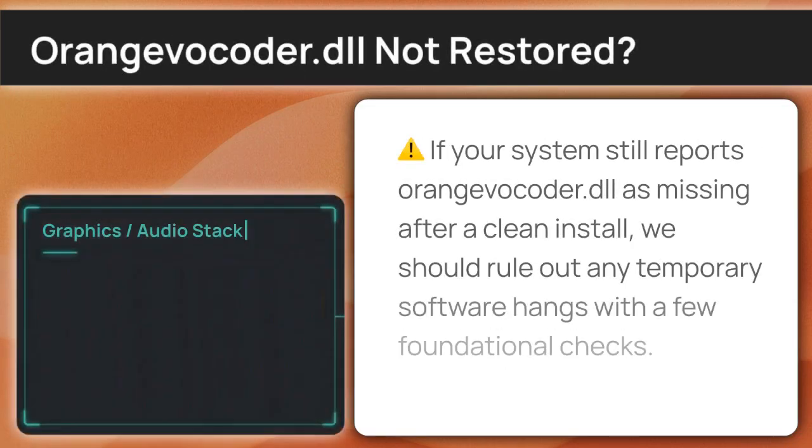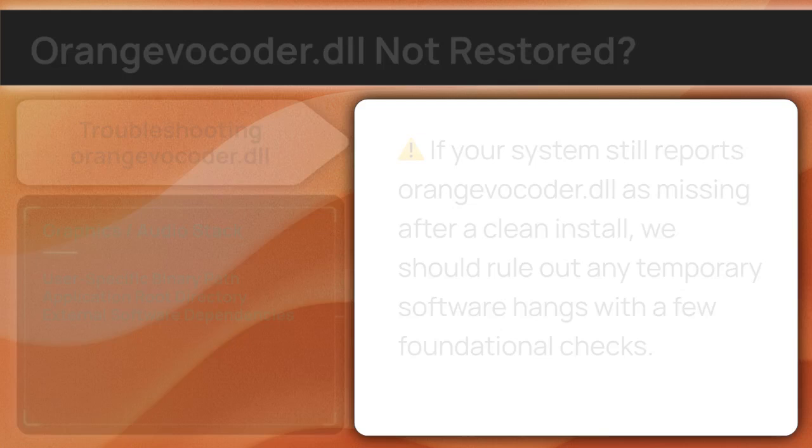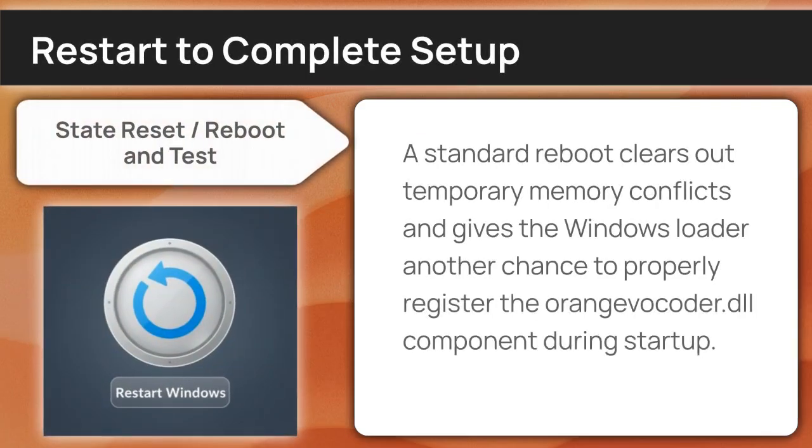When a fresh installer fails to clear the error, it typically points toward a deeper conflict within the Windows execution layer. Performing a restart can determine if the error is just a transient environment glitch. A reboot refreshes your system's path variables and can sometimes re-establish a broken link to the Orangevocoder effect file.